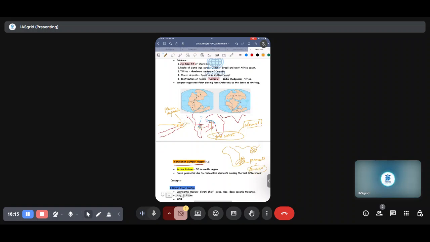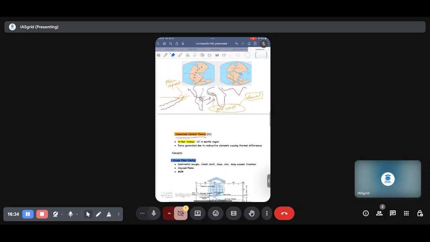Madagascar is famous for lemurs, but these regions are supposed to have ancient primate remnants, which are called lemurs, and that's why this region is called Lemuria. Those fossils are found in these three regions.